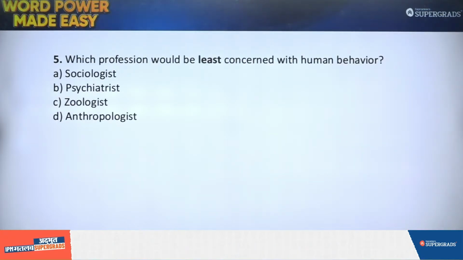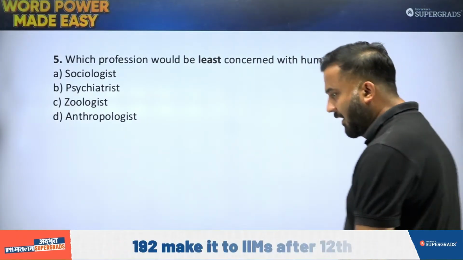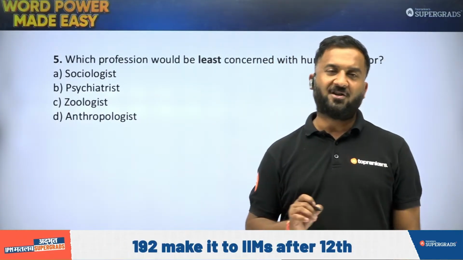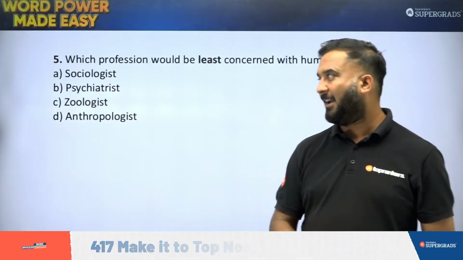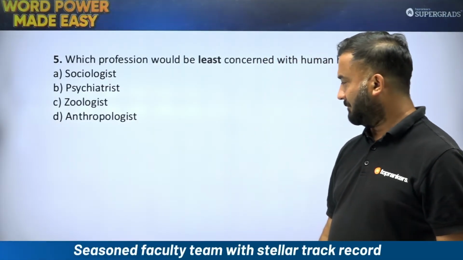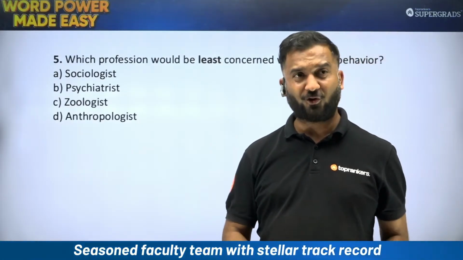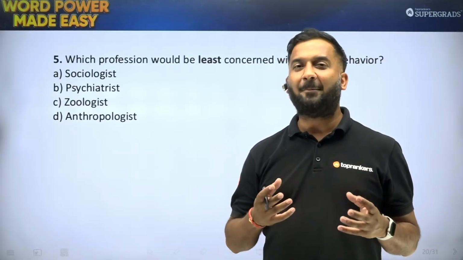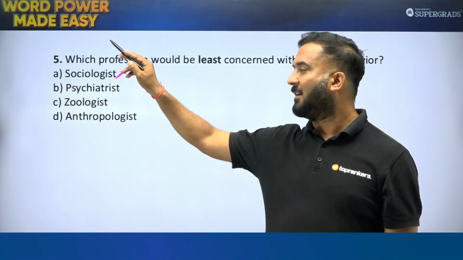Here is the next one. Which profession would be least concerned with human behavior? Which of the following professions would be least concerned with human behavior? जिसका ह्यूमन बिहेवियर से लेना देना नहीं. सो सोशोलॉजिस्ट, उसका तो काम ही होता है ह्यूमन बिहेवियर को समझना. सो ऑफ कोर्स दिस कैन नॉट बी द करेक्ट आंसर.